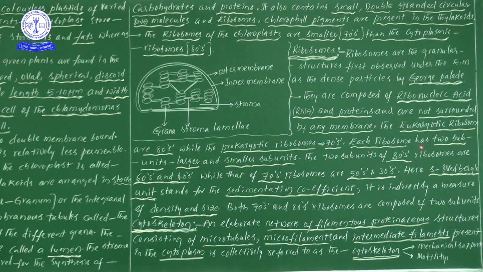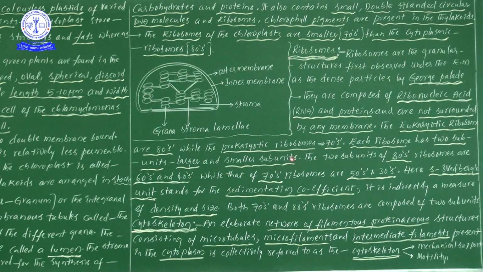Each ribosome has two subunits, one larger and one smaller.